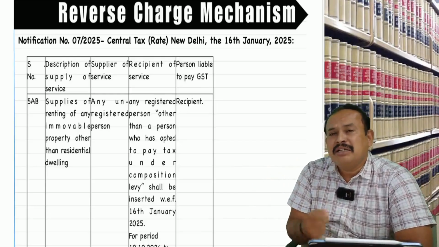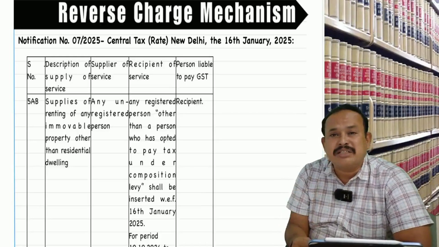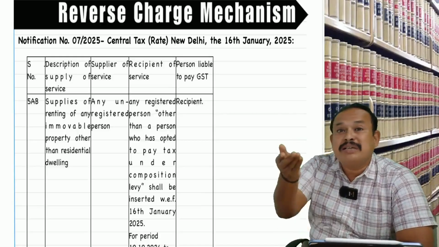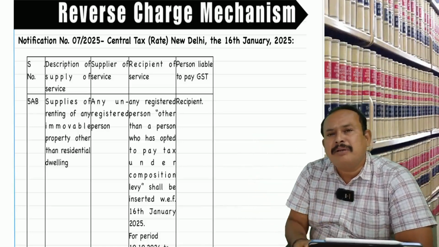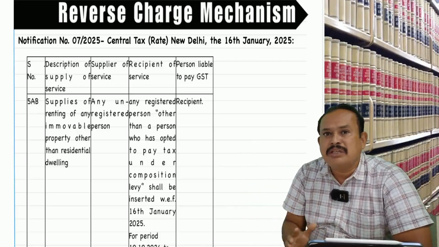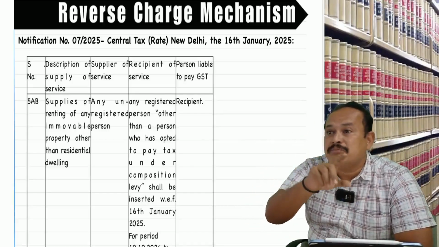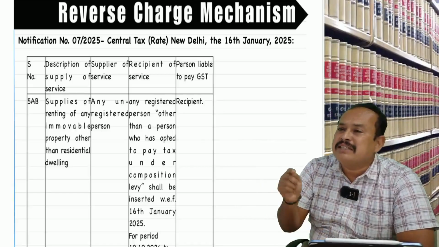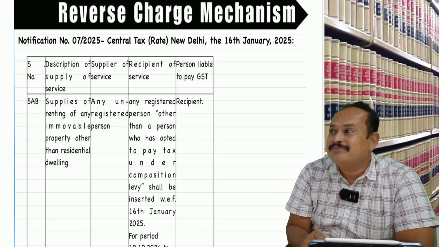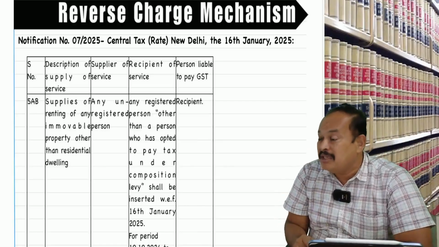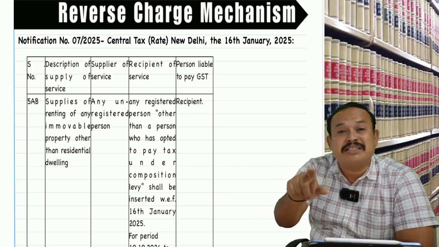But in the given case, what happened? Rafi, owner of the property, gave it on rental basis to a recipient who is a practicing cost accountant and is a registered person under the composition scheme. Then what happened? From 10th October 24 onwards, it is an RCM. Who is liable to pay GST? The recipient, who is registered under the composition scheme. In that case, if the recipient is liable to pay GST under the composition scheme, they have to pay the normal rate of tax. That means you have to pay as a composition taxpayer under RCM the normal rate of tax for the RCM case: 9% CGST, 9% SGST.